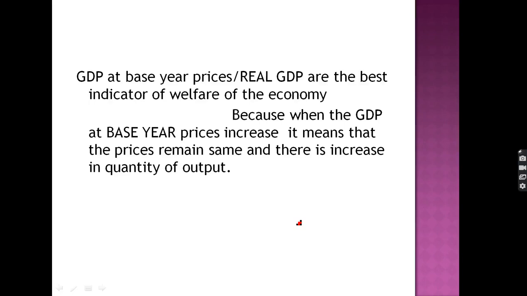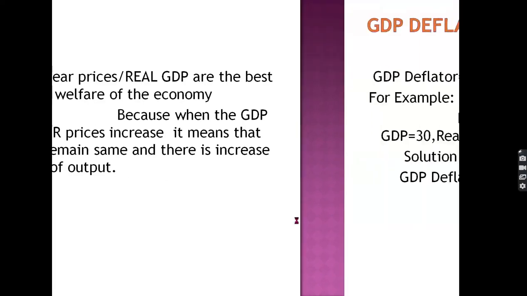GDP at the base year prices, or real GDP, is the best indicator for the economy. Because when we calculate at base year prices and GDP increases, it means the prices remain the same and there is an increase in the quantity of output. When the quantity of output increases, no doubt there is welfare in the economy.